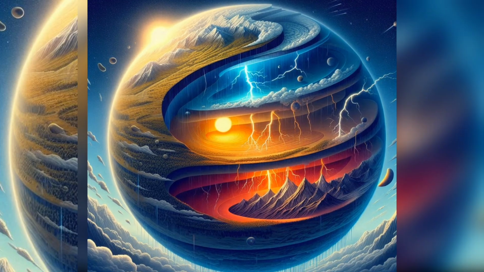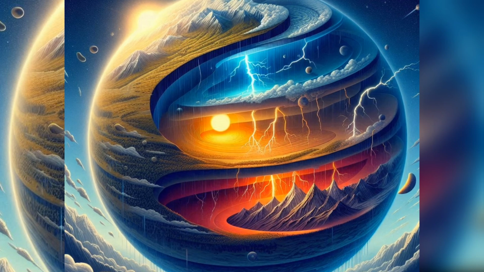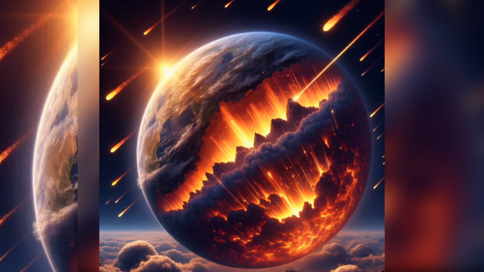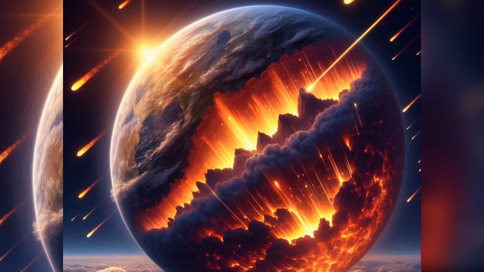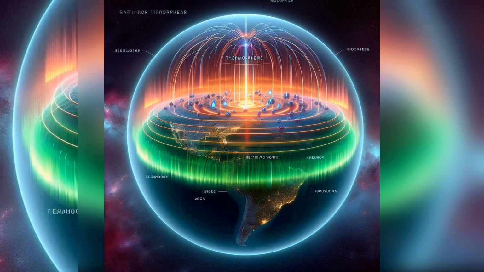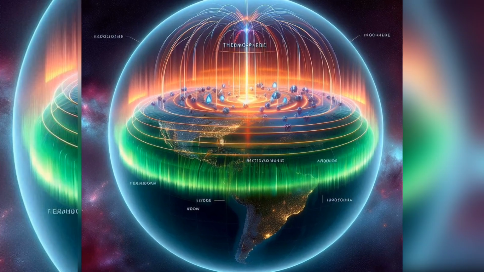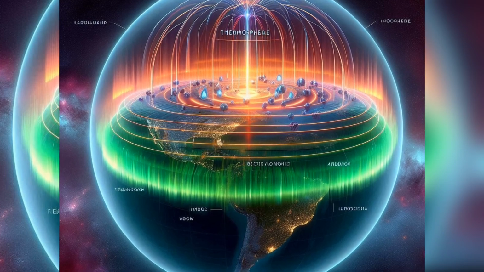The troposphere is the lowest layer of the atmosphere, where weather occurs. The stratosphere contains the ozone layer, which absorbs and scatters ultraviolet solar radiation. The mesosphere is where most meteors burn up upon entering the Earth's atmosphere.